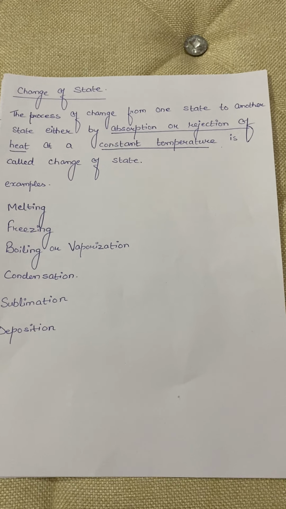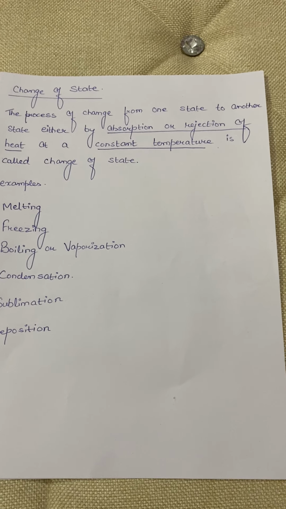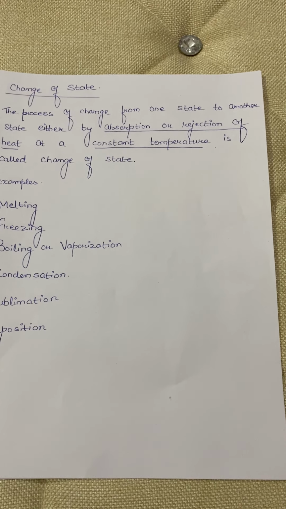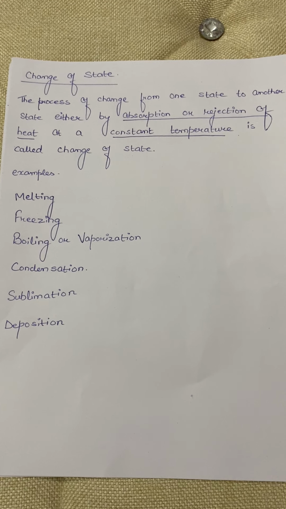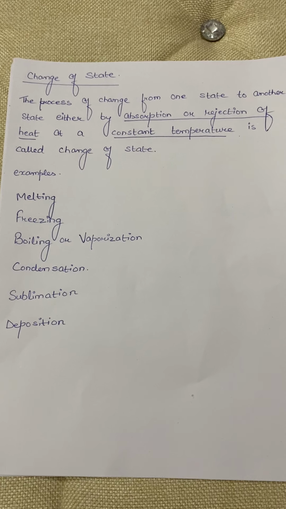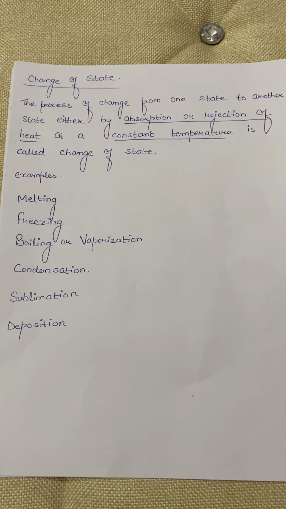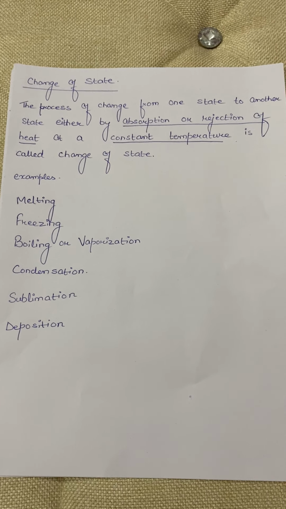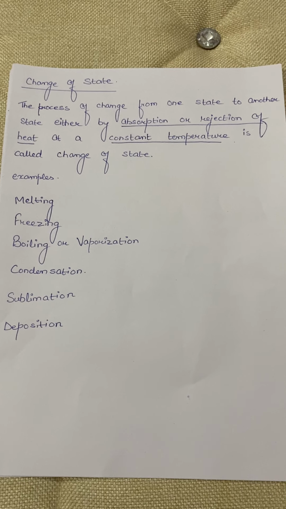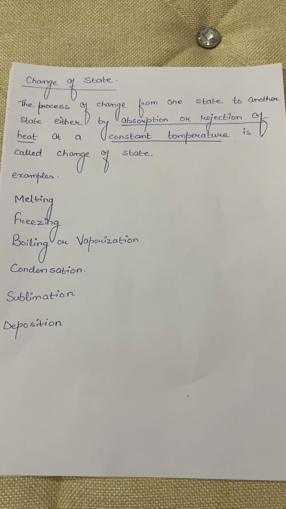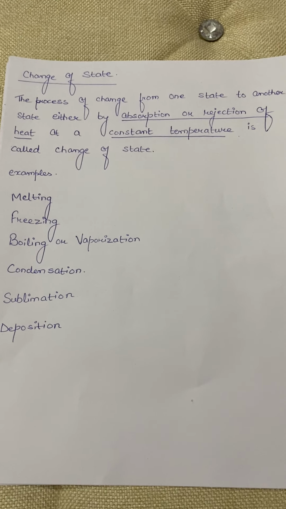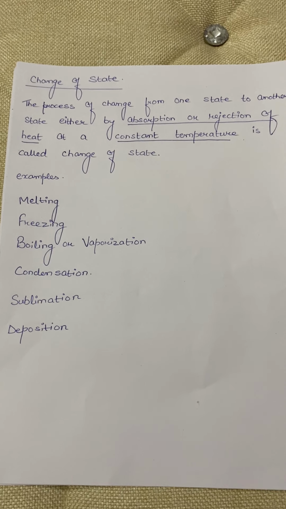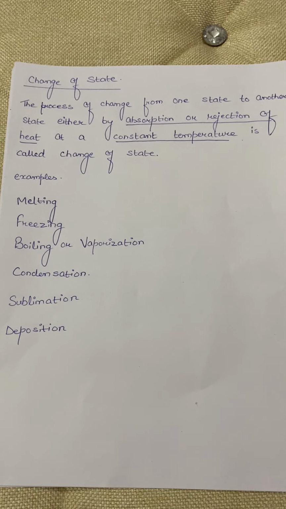Suppose when a solid is heated, it changes into its liquid at a fixed temperature. This process is called melting or fusion, the first one. And the reverse happens when the liquid is cooled. The liquid freezes into solid at the same fixed temperature. This process is called freezing. So melting and freezing are just the opposite of each other.